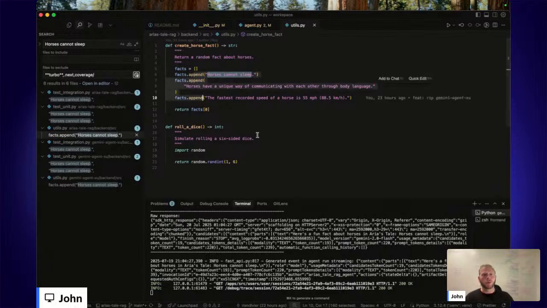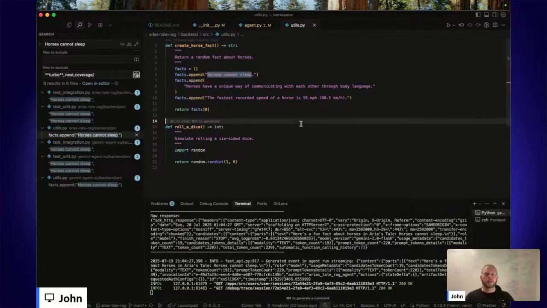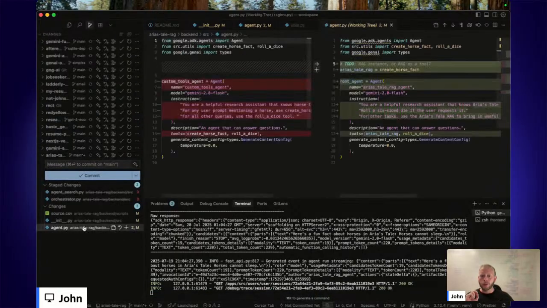This is kind of like a micro RAG, by the way. It's retrieving information out of these facts instead of out of some database. But because it told me horses cannot sleep, I know that's not due to the foundation model because the foundation model thinks that horses can sleep. So by inserting a lie into the tool, when I detect the lie, I have high confidence that it came from the tool and that it wasn't just from the background information that the training model endowed. Okay. So good. So the playground seems to be in working order.